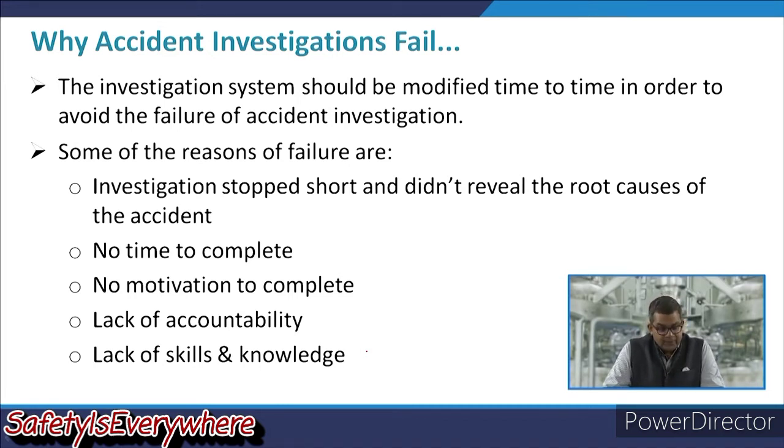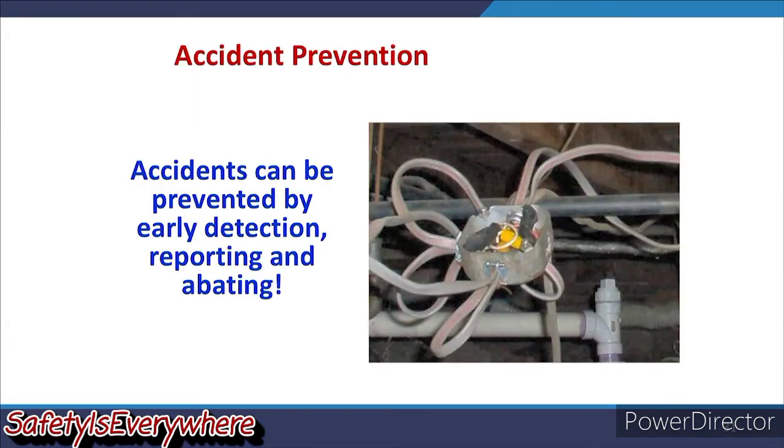Some of the reasons for the failures may be like the investigation is stopped short and didn't reveal the root cause of the accident. There was no time to complete the accident investigation. There was no motivation towards the completeness of that particular accident investigation. There was a lack of accountability, lack of skill and knowledge. So, all these factors are involved in the failure of accident investigation.